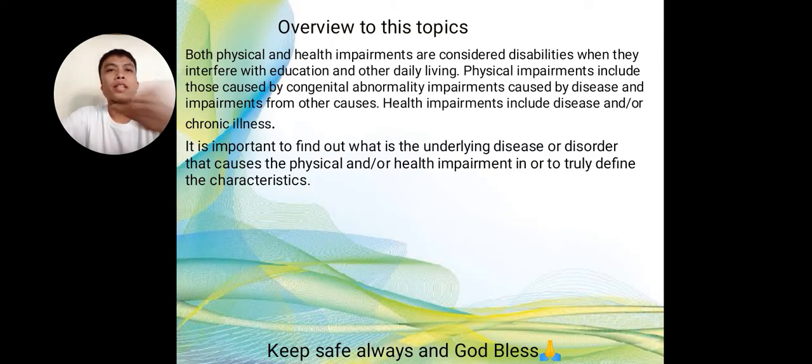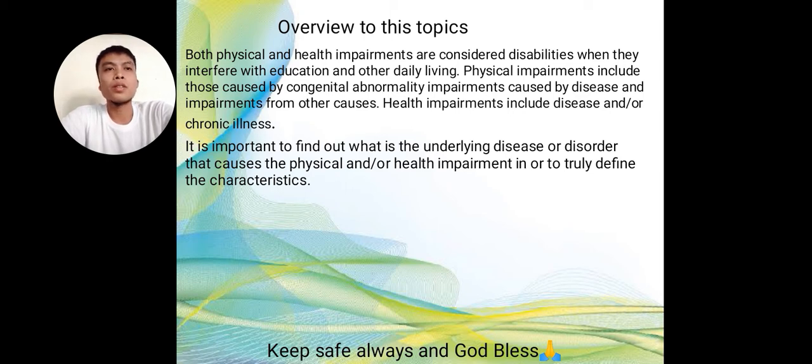Then, an overview of these topics. Both physical and health impairments are considered disabilities when they interfere with educational and other daily living. Physical impairments include those caused by congenital abnormality, impairment caused by disease, and impairment from other causes.